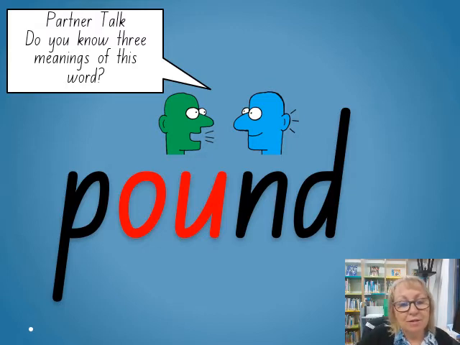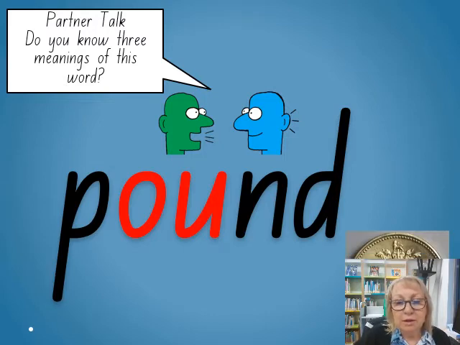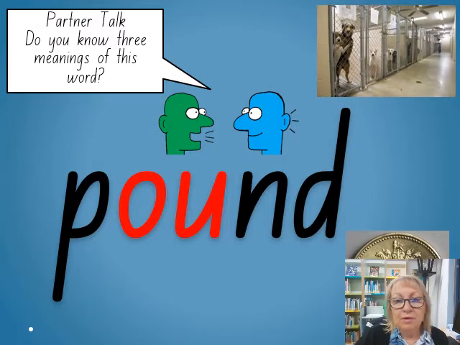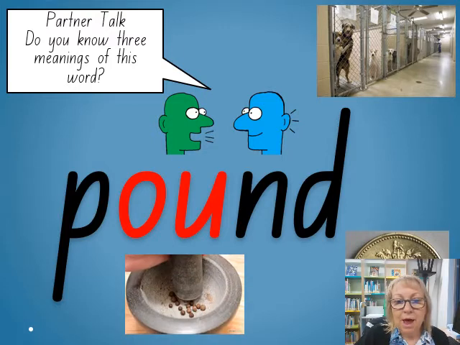Let's have a think. Can you think of 3 different things? Let's have a look what they were looking for. So over in England there is money and it's called a pound. I think it's almost like the equivalent of Australia has $1. England has £1. Now this is where the dogs are kept too. Sometimes they're called the pound. And this is where you pound something to grind it up. Like here we see these seeds are being ground and they're being pounded with a mortar and a pestle. So that's like to pound with something.